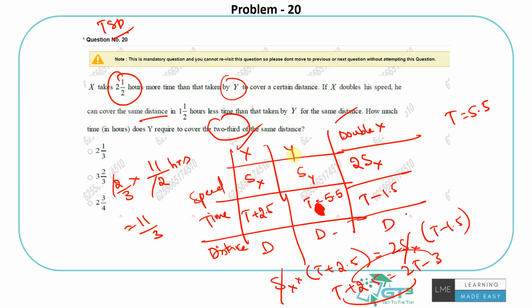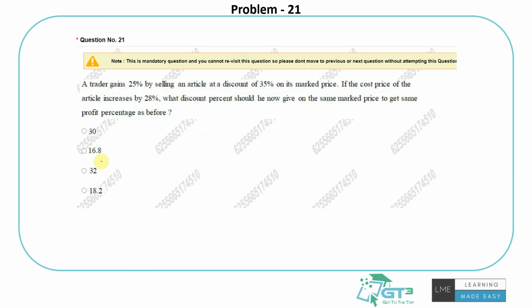Y will take 5.5 or 11 by 2 hours to complete the journey, the overall distance. To cover 2/3 of the distance, he will take 2/3 of the time, 2/3 of 11 by 2, which is 11 by 3, which is option B, right? A simple, straight time, speed and distance problem. So this one is on discounts and mark price, profit and loss.